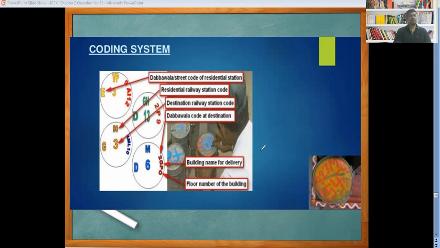With the help of this color combination, and certain alphabets and numbers, the Dabbawala delivers the tiffin without any mistake. That comes under Six Sigma also.